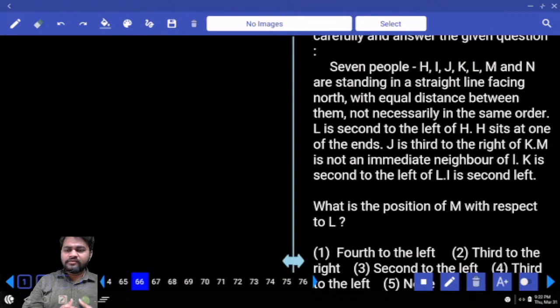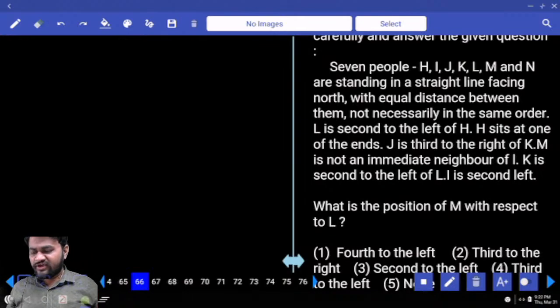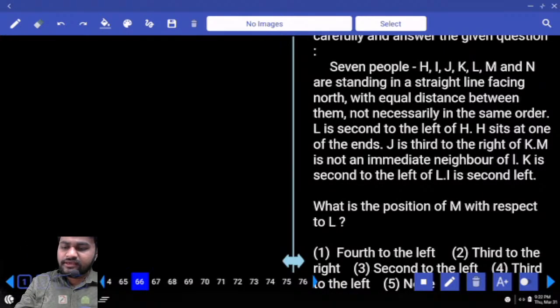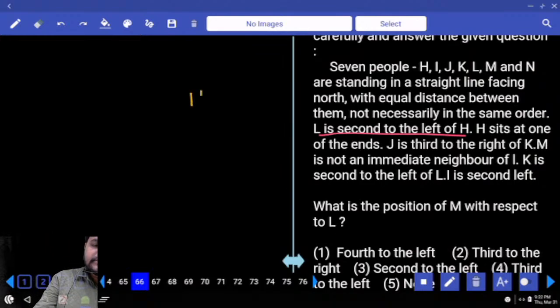Seven people are standing in a straight line facing north with equal distance between them, not necessarily in the same order. We have 7 members. They are facing the north direction. First, L is second to the left of H. For example, it is H, first left, second left is L.